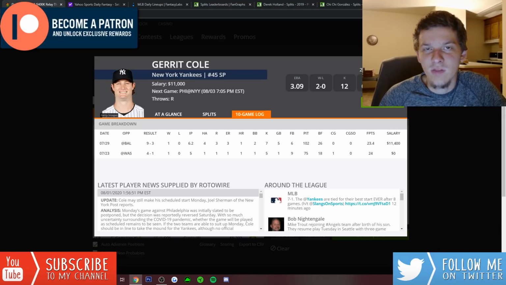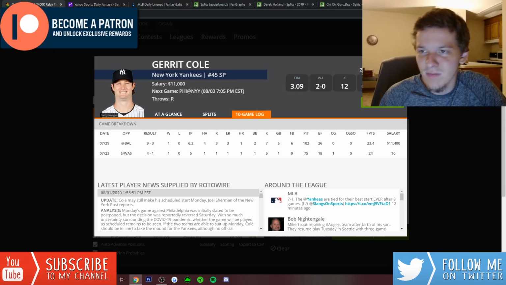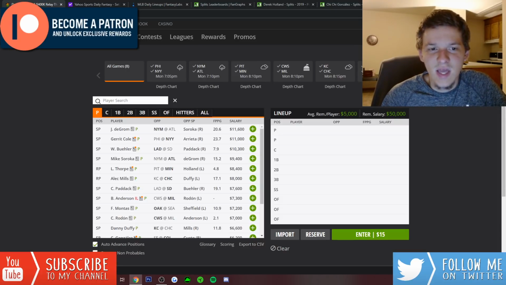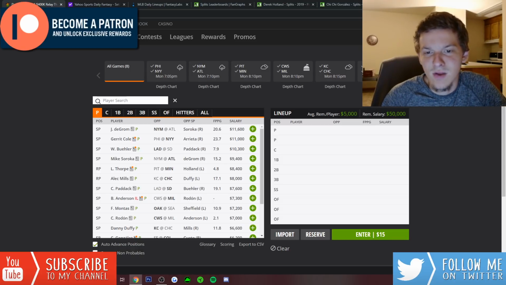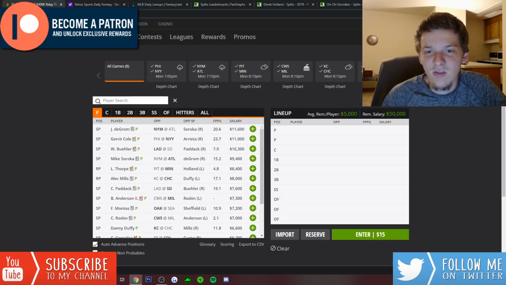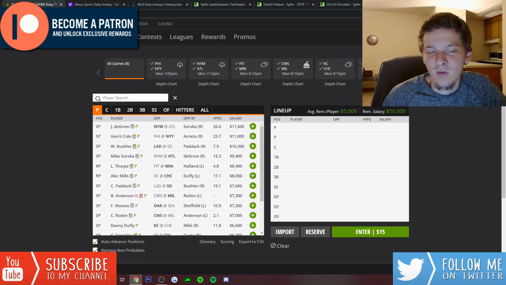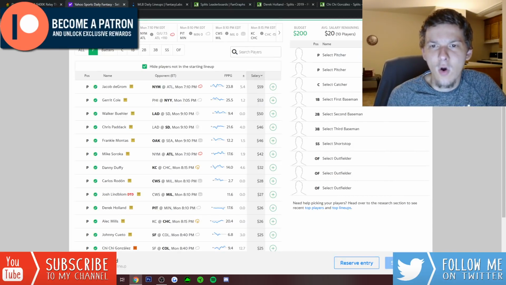I'm not really worried about the matchup. I mean, this is a dude that has nearly a 40% K rate. He can literally strike out anybody. At 11K, he's my favorite pitcher today, and on a slate where there's not a ton of guys you're going to feel confident in the mid-range. Value-wise, there's really not a ton of value you feel confident in either. I think I want to try and pay up at pitcher today for at least one guy. I don't think you're going to be able to get 2 of these guys in. It's just not going to work. You might be able to do it on Yahoo, though. Yahoo's pitcher pricing is always soft.